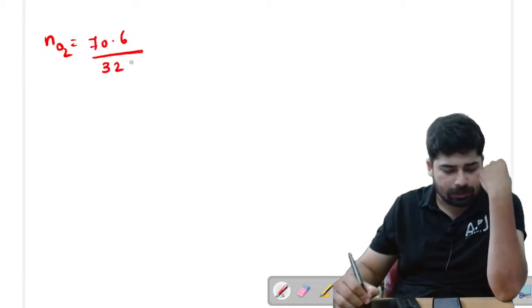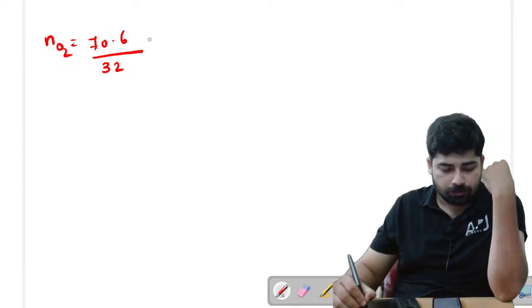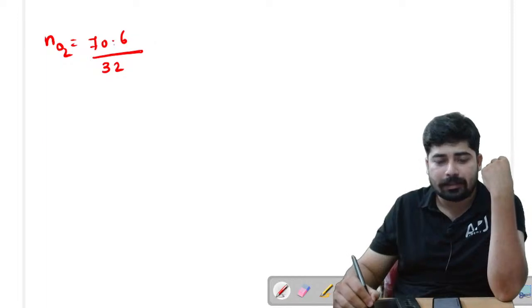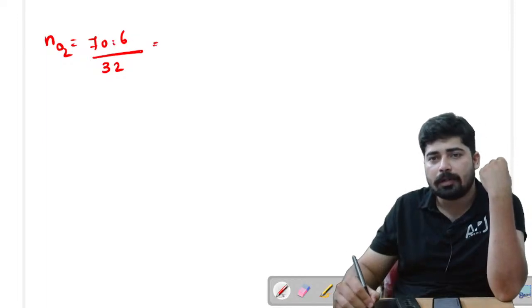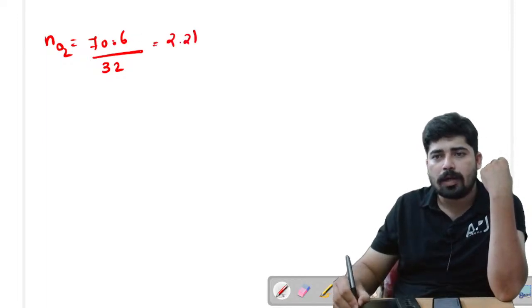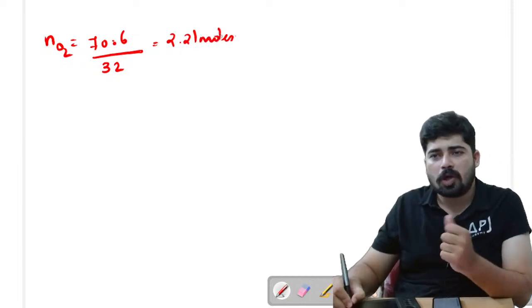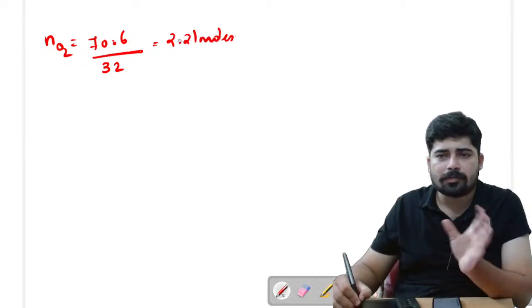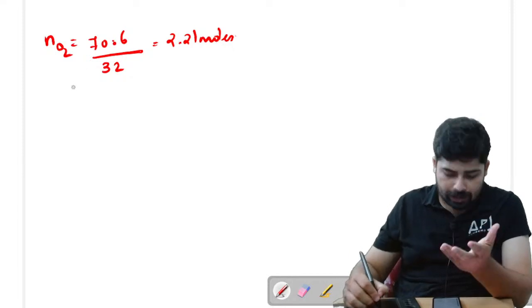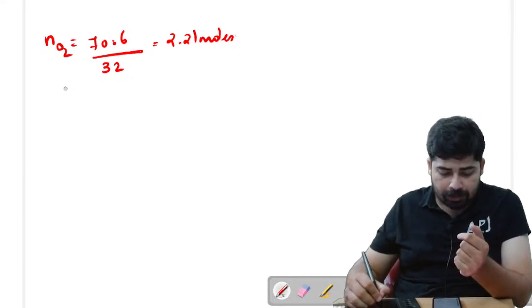We know that it is 32, right? So 70.6 divided by 32, it will be nearly equal to 2.21 moles. So in order to not waste time, I have already calculated this value and kept the answer. Okay, if you want, you can try it yourself.